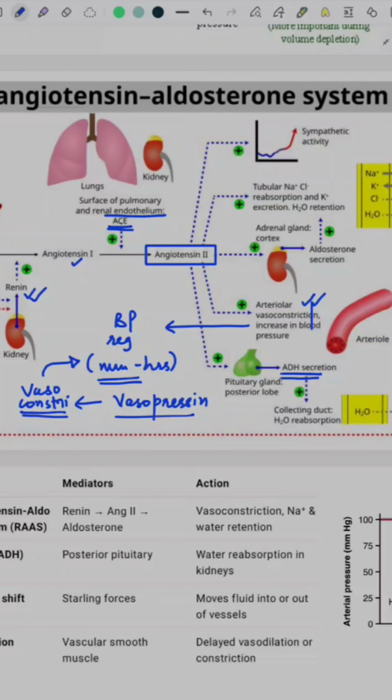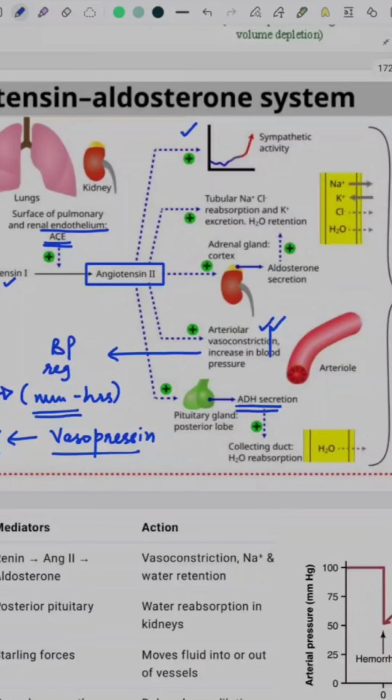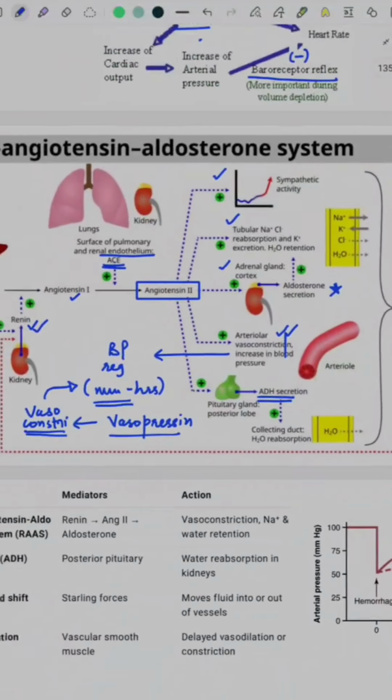The extended form of the renin-angiotensin-aldosterone system causes an elevation of sympathetic activity, tubular sodium chloride reabsorption, and stimulation of the adrenal cortex to release aldosterone. These processes form the long-term regulation of BP by the chronic arm of the renin-angiotensin-aldosterone system.